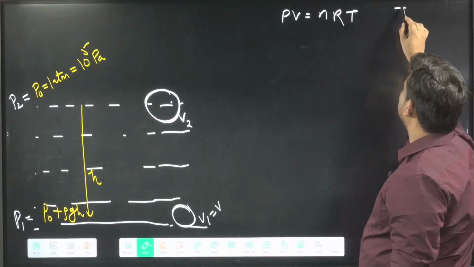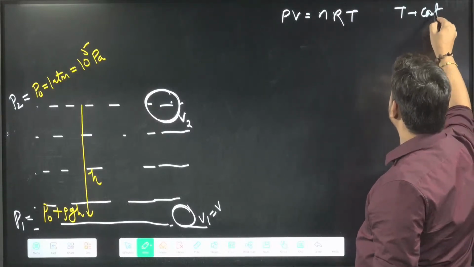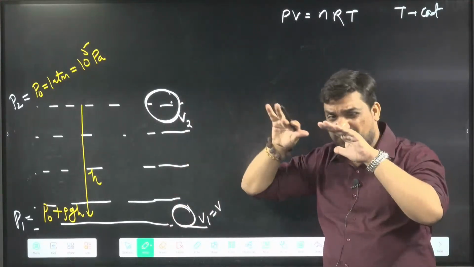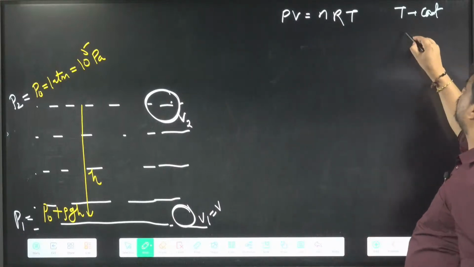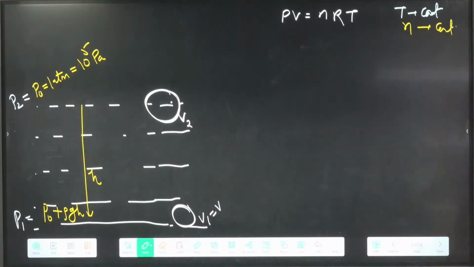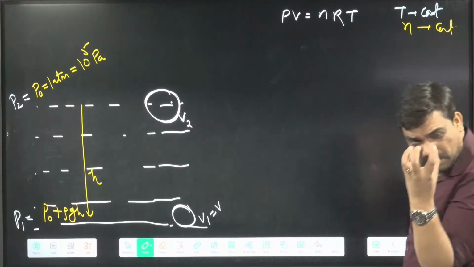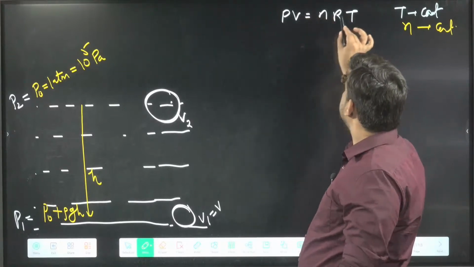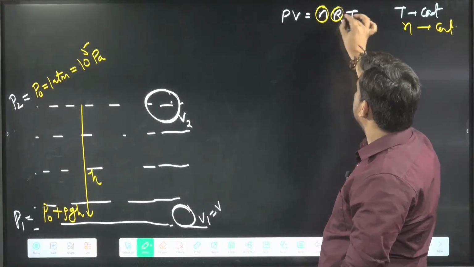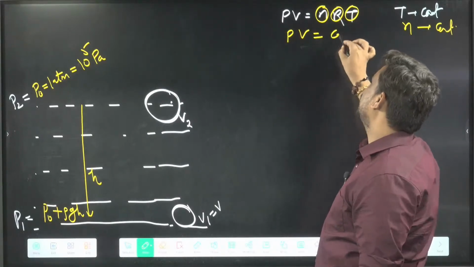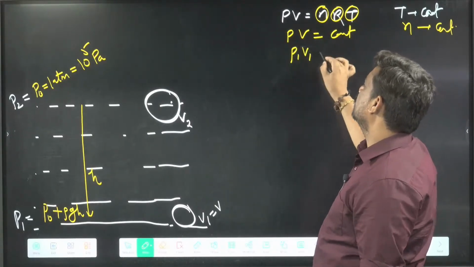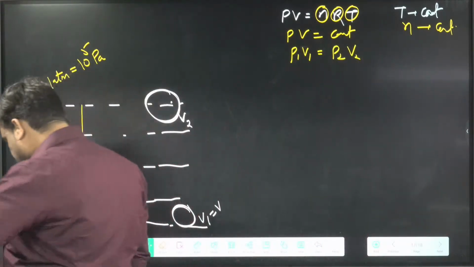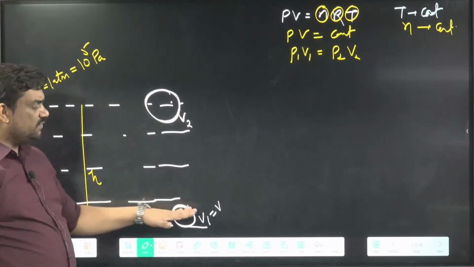Now they will give in the question that the temperature is constant. It means there is no major change in temperature when it moves from bottom to top. Temperature remains almost constant, and the moles inside the bubble are also constant. So temperature and moles are constants, meaning PV equals constant. We can directly use P1 V1 equal to P2 V2. This is a very simple principle. Now they will give the condition.